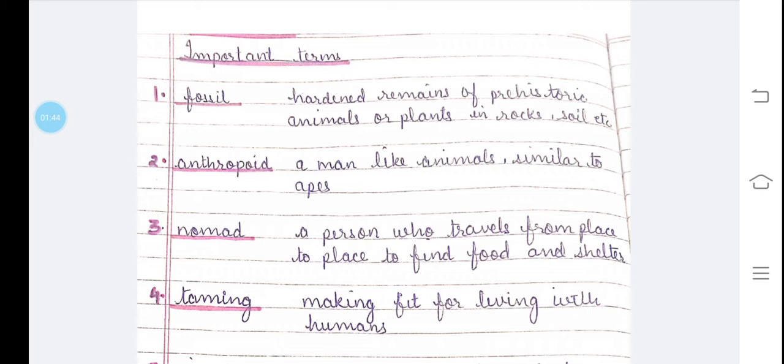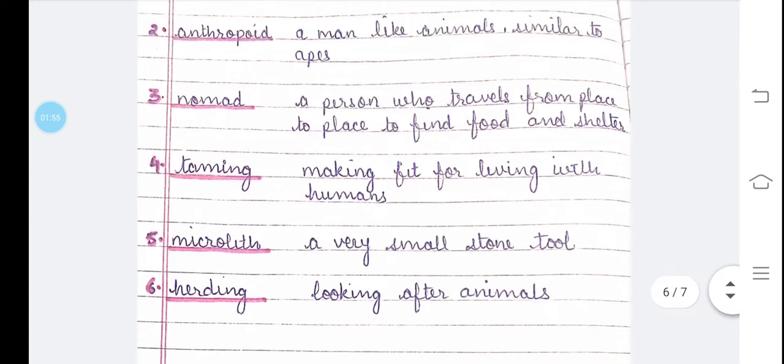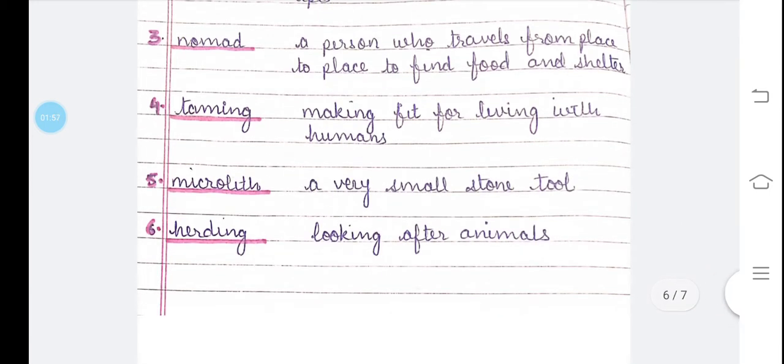Third one is nomad, a person who travels from place to place to find food and shelter. Fourth one, taming, making fit for living with humans. Fifth one is microlith. It means a very small stone tool. Last one is herding, looking after animals.